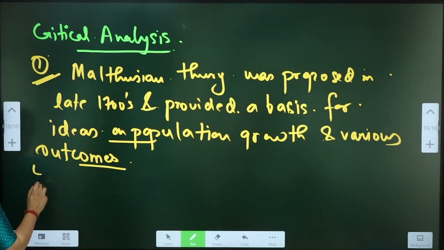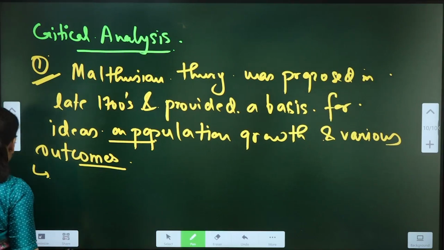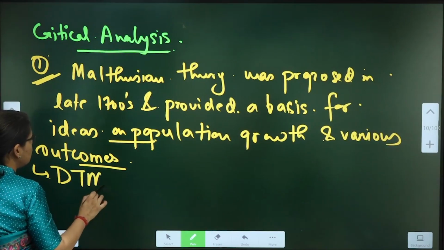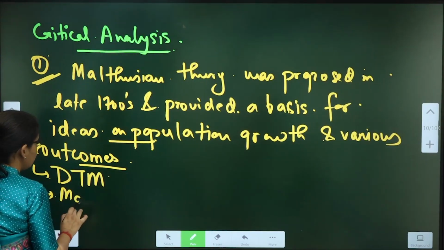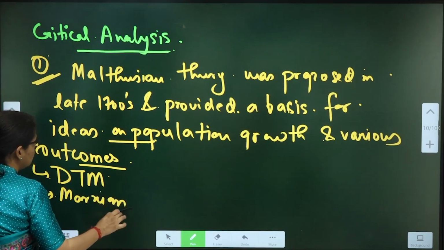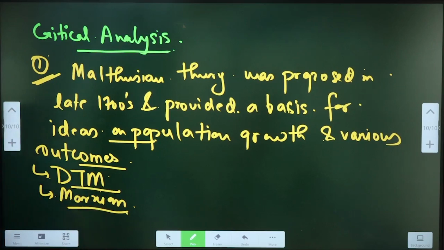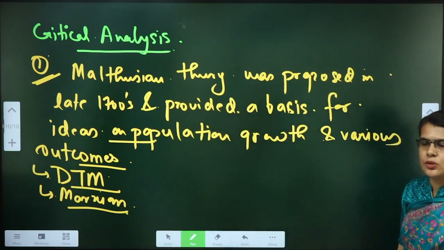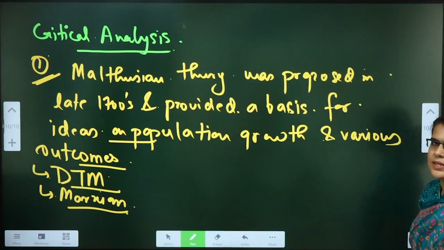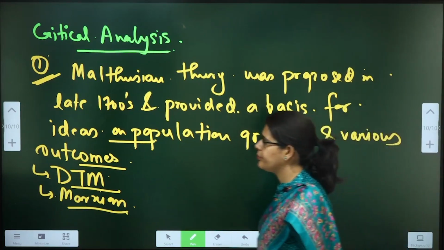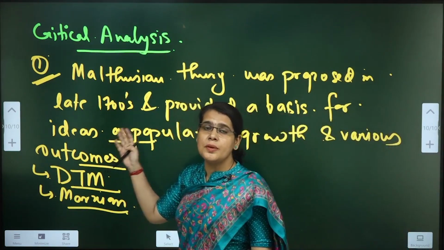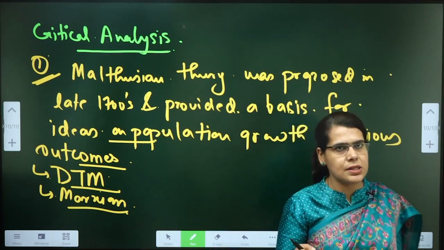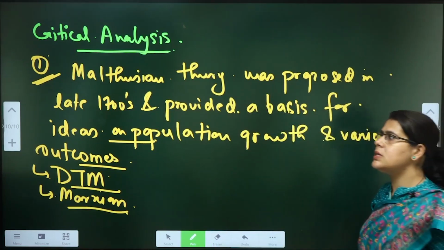Later on, which led to the development of the ideas around population growth, as per the demographic transition model, the Marxian idea on population, etc. Apart from the other ideas that we will understand with respect to population growth, that is with respect to Spencer, Mill, etc. So these were the later outcomes, but for which the basis was being provided by the initial ideas proposed by Malthus.